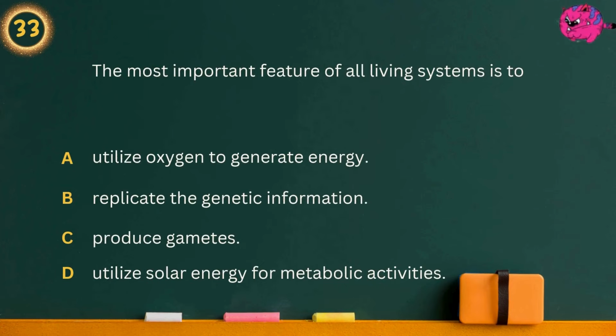Question 33. The most important feature of all living systems is to Option A, utilize oxygen to generate energy. Option B, replicate the genetic information. Option C, produce gametes. Option D, utilize solar energy for metabolic activities. Answer is produce gametes.